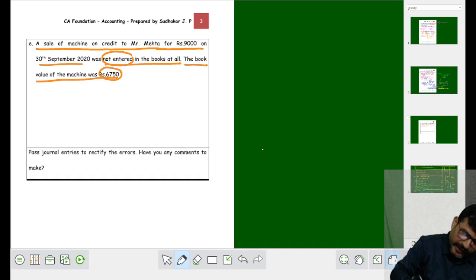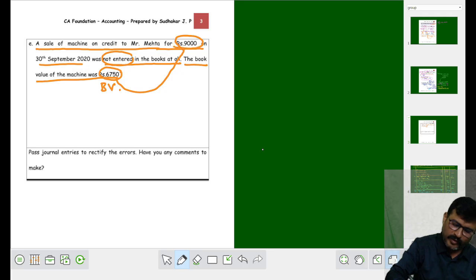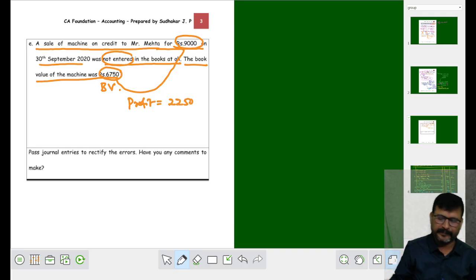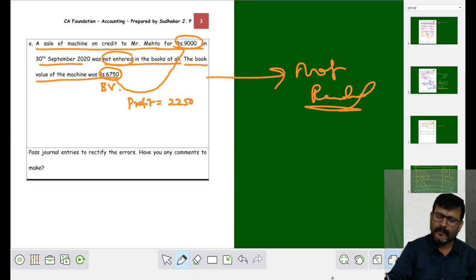This value of machinery is called the book value of machinery. 6,750 machinery is sold for 9,000 rupees. Are you getting my word? 6,750 book value of machinery sold for 9,000. When you sold it for 9,000, your profit will be 2,250. This is what happened. The whole thing is not recorded. We have to record, right? Let me explain for this particular concept.